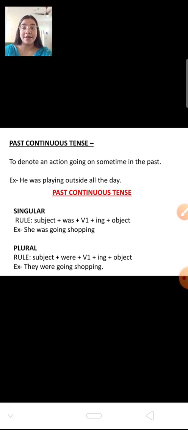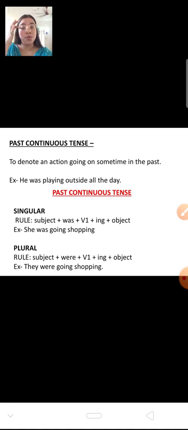There are again rules to write past continuous tense for two things. First for singular, then for plural. For singular, first you have to write the subject, then you have to add was with the first form of the verb plus ing and plus object.